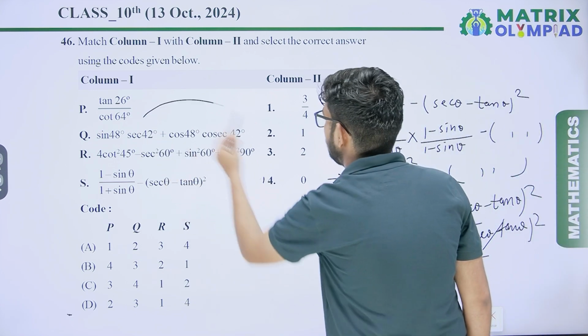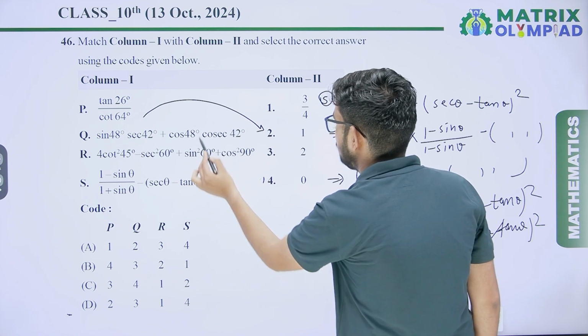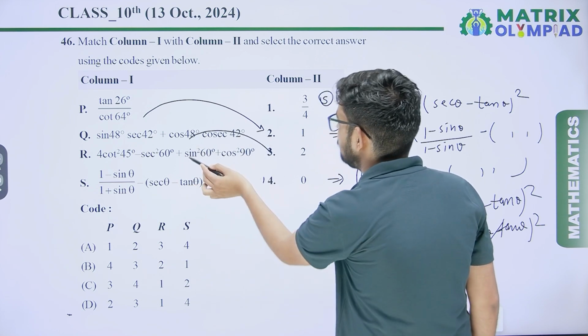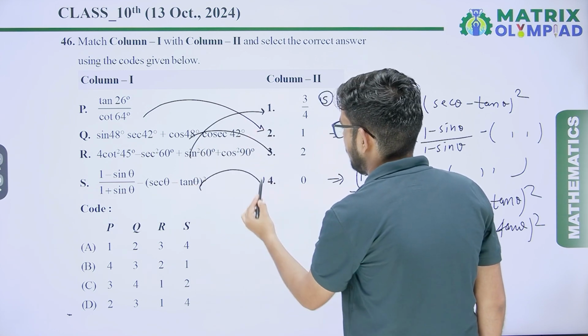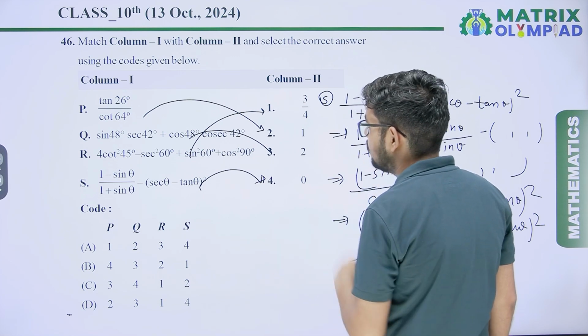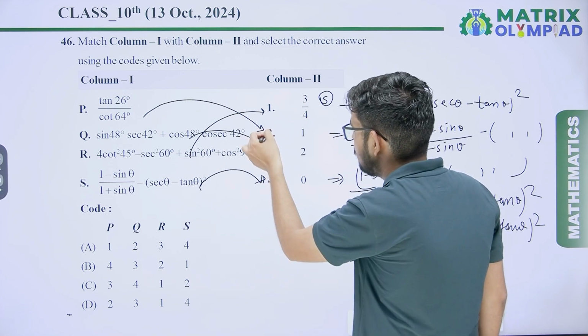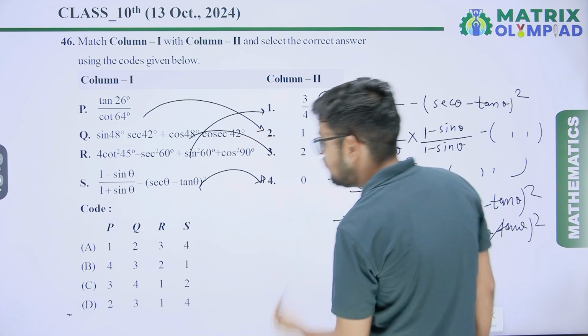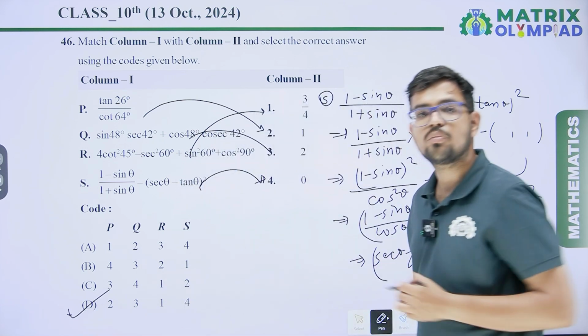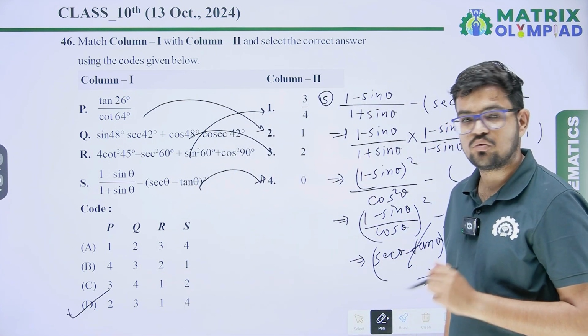So P's answer is second 1, Q's answer is third 2, R's answer is first 3 upon 4 and S's answer is 4, 0. So the correct answer is 2, 3, 1, 4. Option D will be the correct answer.